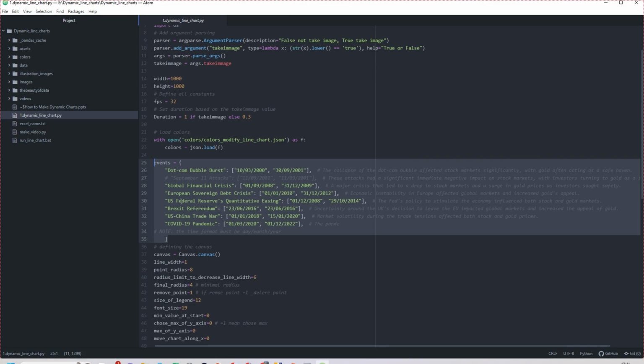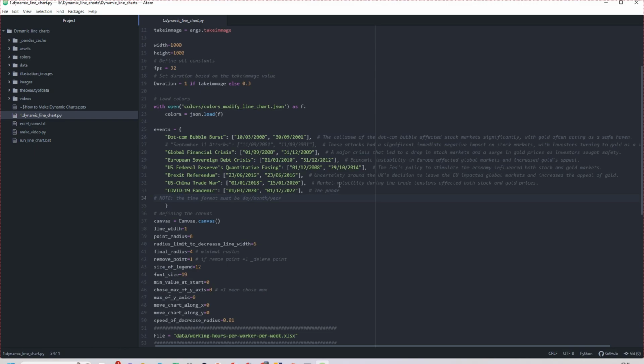First is the events. It depends on your data. If your data is about the GDP, you will put the events that affect the GDP, for example. Or if the data is, for example, the working hours per week, you only put the events that most affect the working hours per worker per week. Okay, so you put the events here, but keep in mind that the event should be in the format day, month, and year. If you do not follow this format, there will be an error. So be careful.